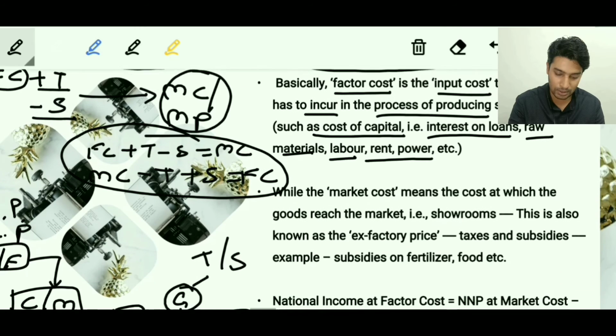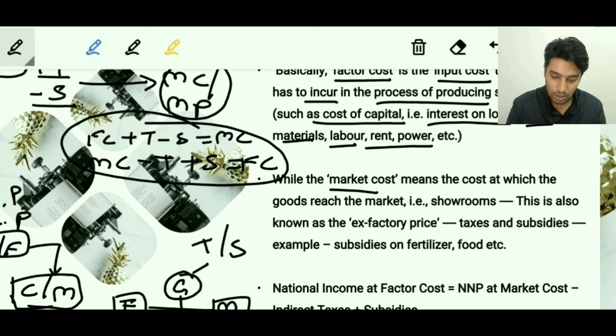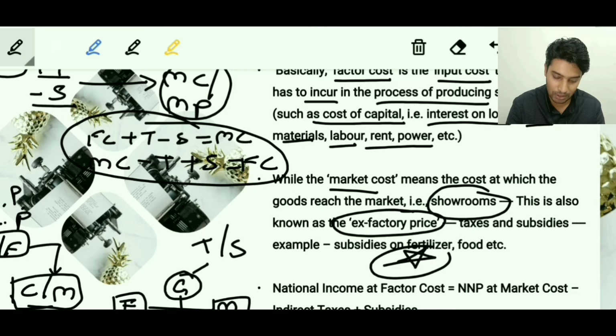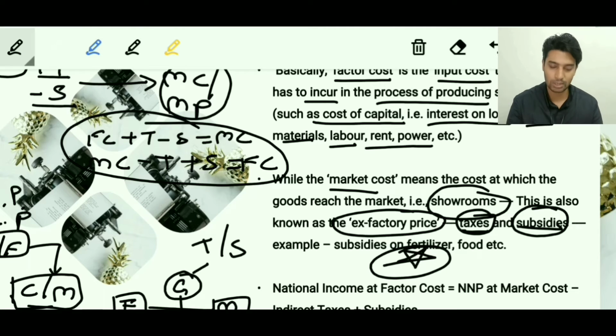Then comes the market scenario. The market cost is nothing but the price of the goods at the showroom, and this is also called the ex-factory price. Do remember this. On it the taxes and subsidies are added. So these are the two things which change the cost at the output of the factory and the cost at which the consumer purchases. These are the two things which change the factor cost and the market cost.